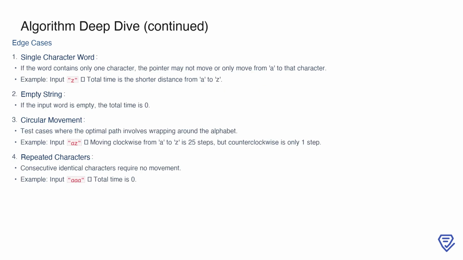We also need to consider edge cases to ensure the algorithm handles all possible scenarios. For a single character word, the pointer only moves from A to that character, or not at all if it's already A. For example, typing the word Z requires the shorter distance from A to Z. If the input word is empty, no movement is needed, so the total time is 0. Circular movement is particularly important in cases like AZ, where wrapping counterclockwise from A to Z is faster than moving clockwise. Finally, repeated characters, such as in AAA, require no movement between consecutive identical letters, resulting in 0 additional time.